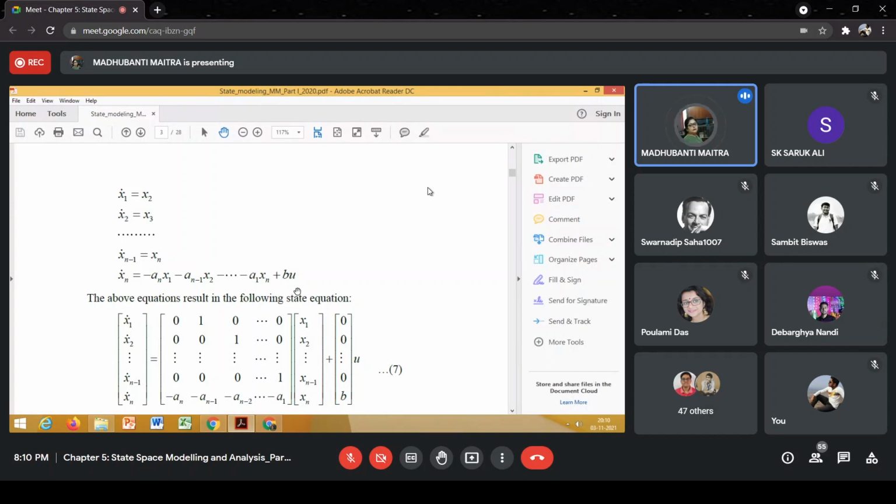And I guess all of you will agree that if the state equations are coupled in nature, x1 dot is a function of x2, x2 dot is a function of x3, then to integrate all these equations analytically will be very, very difficult.